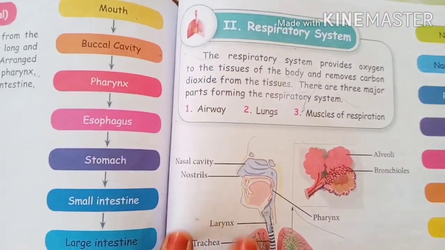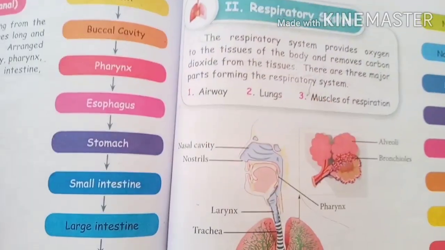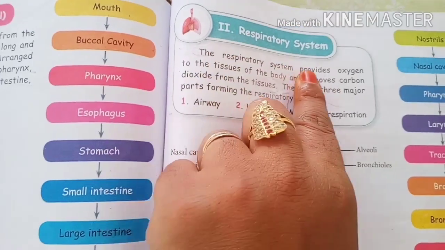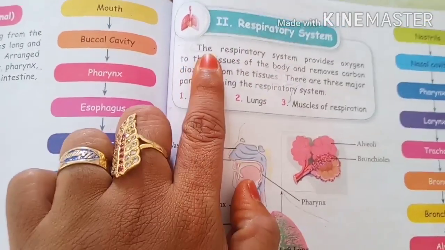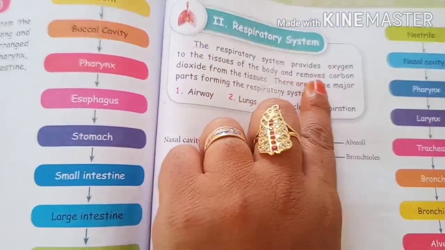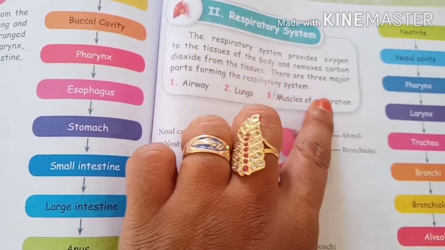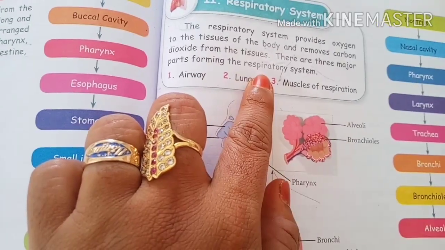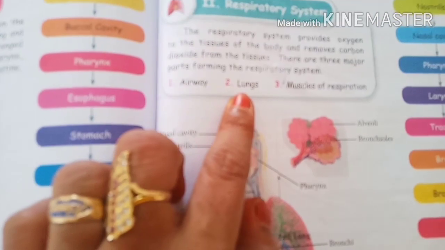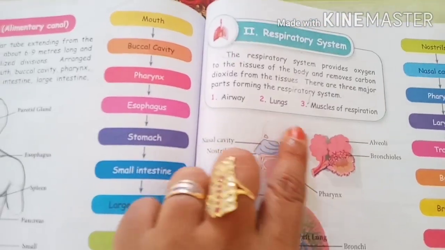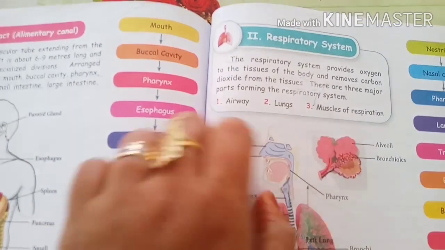Now let us see the respiratory system. First we saw the digestive system and now we are going to see the respiratory system. The respiratory system provides oxygen to the tissues of the body and removes carbon dioxide from the tissues. There are three major parts forming the respiratory system. They are the airway, lungs, and muscles of respiration.